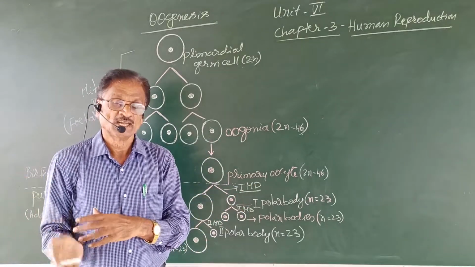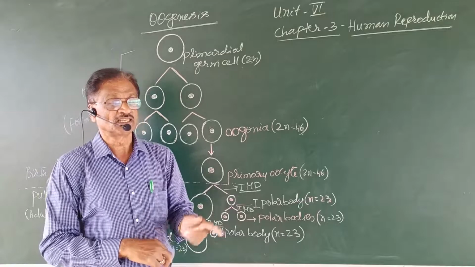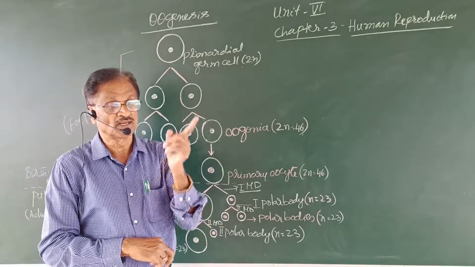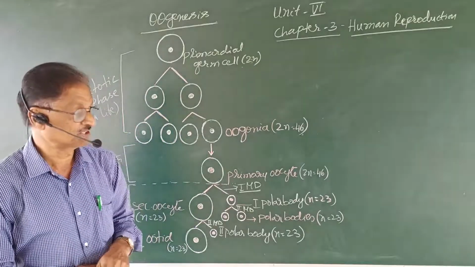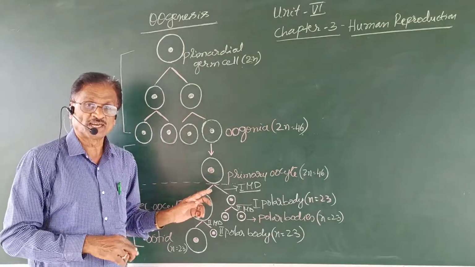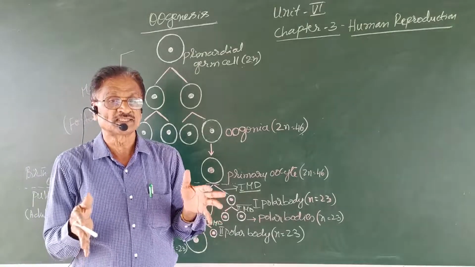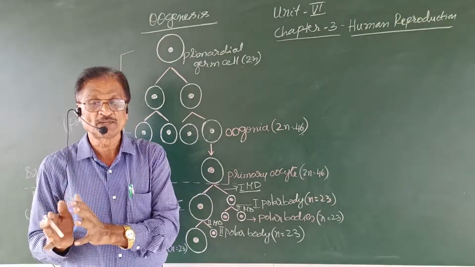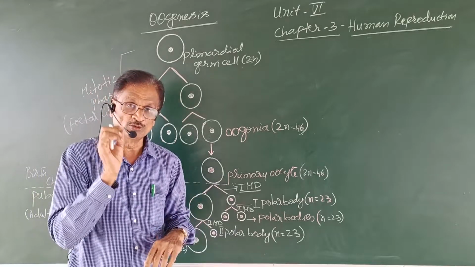Whereas in oviparous, egg-laying forms like birds, reptiles, or even egg-laying mammals, the primary oocyte enormously increases in size due to the accumulation of a large amount of cytoplasmic content called yolk.